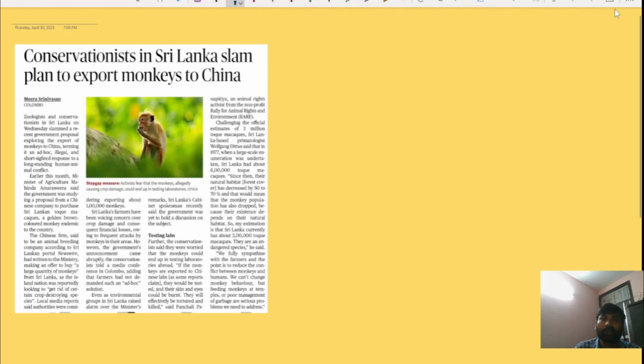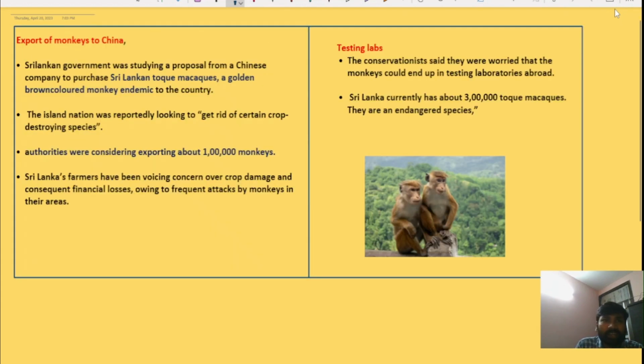So the next important news article is: conservationists in Sri Lanka slam plan to export monkeys to China. The name of the monkey is the Sri Lankan Toque macaque. This is a golden brown colored monkey. This is endemic to Sri Lanka itself. Okay, so this monkey is endemic to Sri Lanka itself.